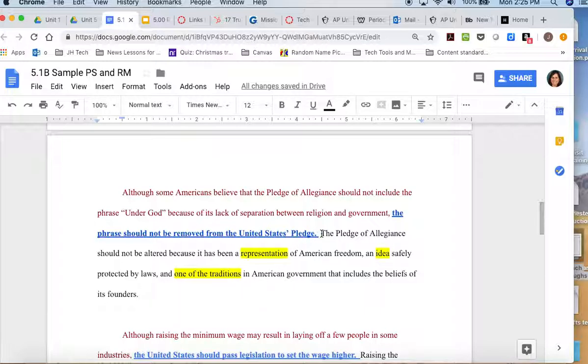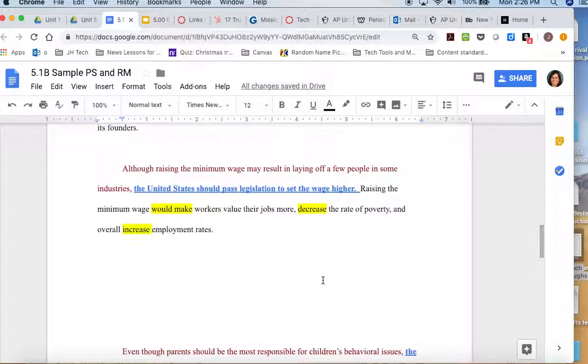Another test that you could do to make sure that these are parallel is to take each one of them, take the beginning part of the roadmap. So the Pledge of Allegiance should not be altered because it has been a representation of American freedom, and then I go back. The Pledge of Allegiance should not be altered because it has been an idea safely protected by laws. And then I should also be able to say the Pledge of Allegiance should not be altered because it has been one of the traditions in American government that includes the beliefs of its founders. So you should be able to take the beginning of the sentence and then add each one separately, and it should make its own sentence if I were to chop it up like that.